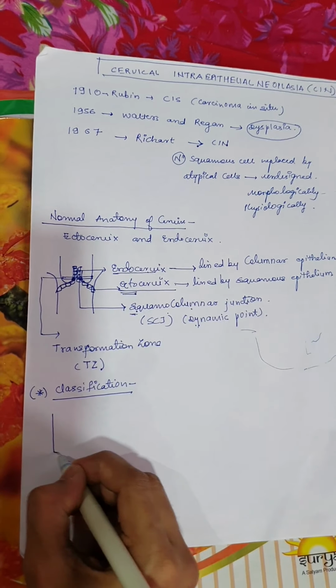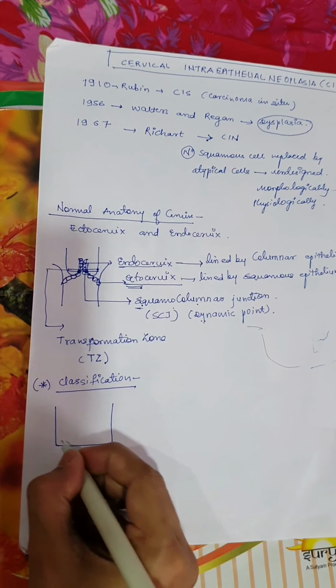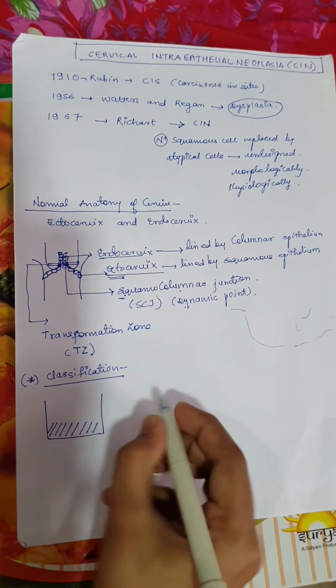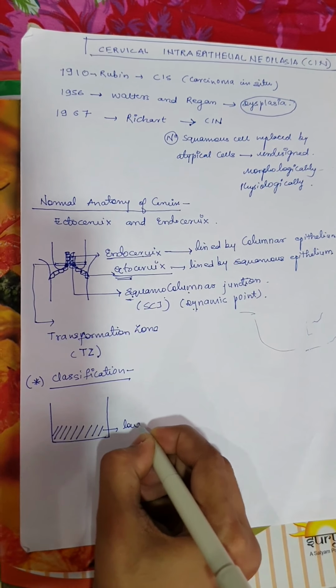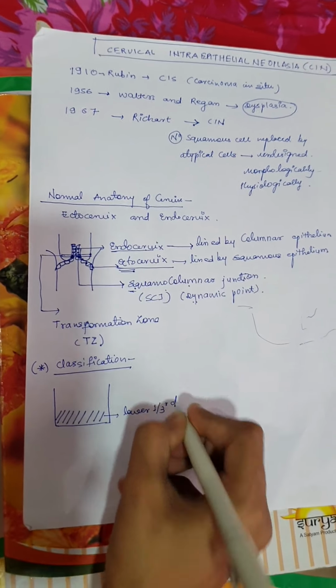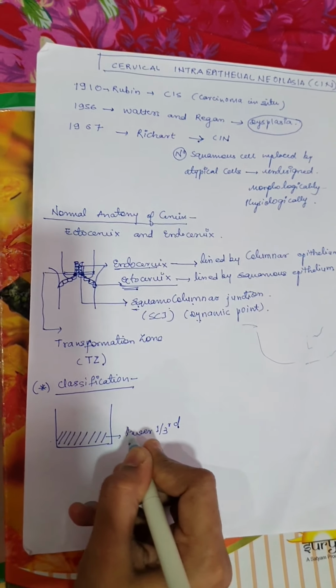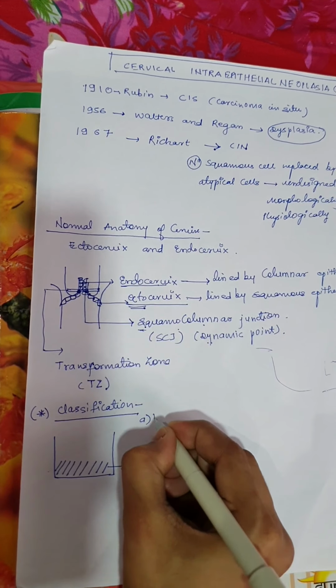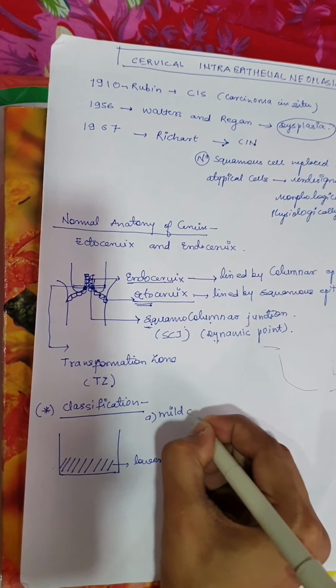If the lower 1/3 of the squamous epithelium is involved, that is the basal cells, this is called mild dysplasia.